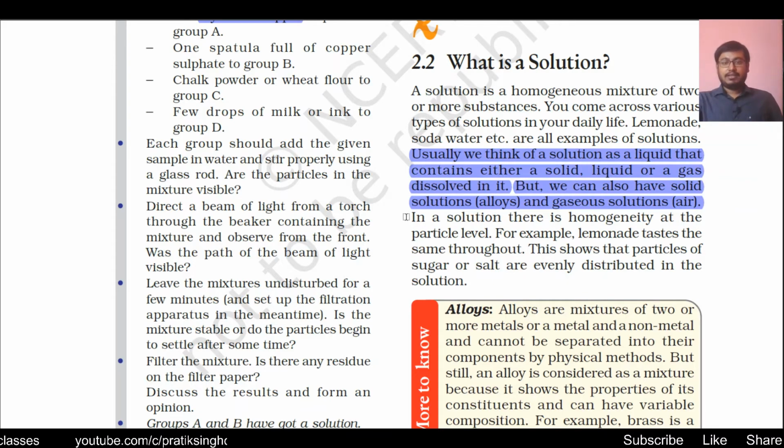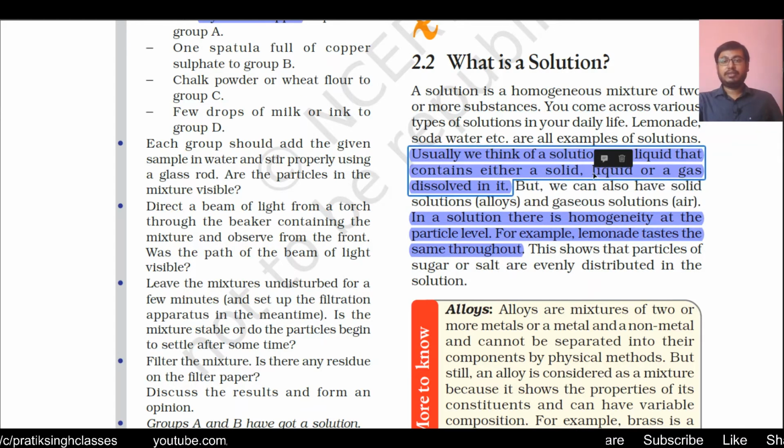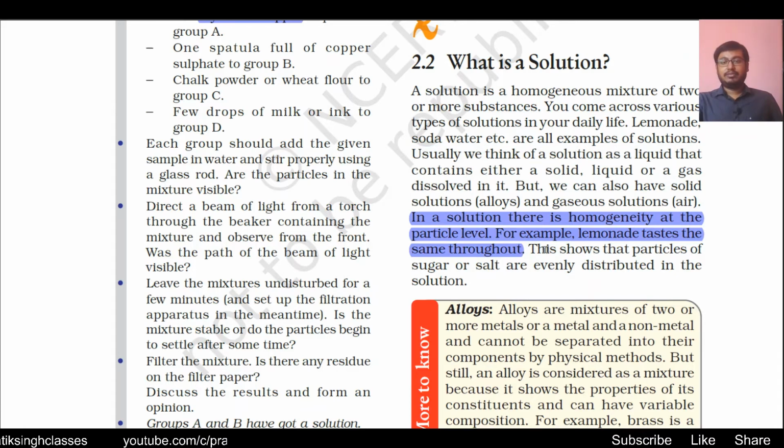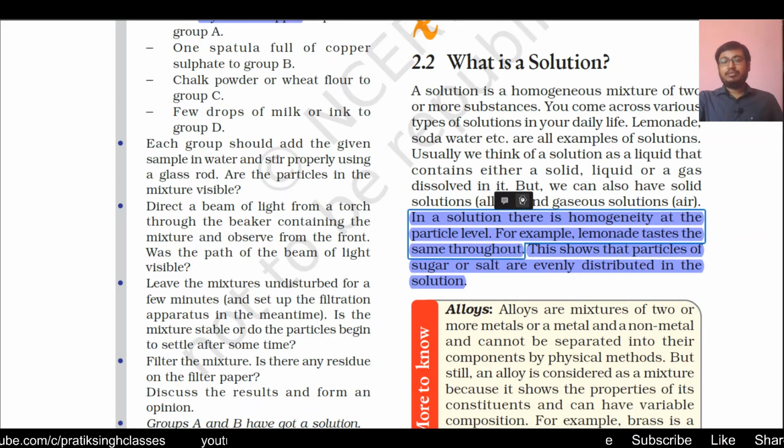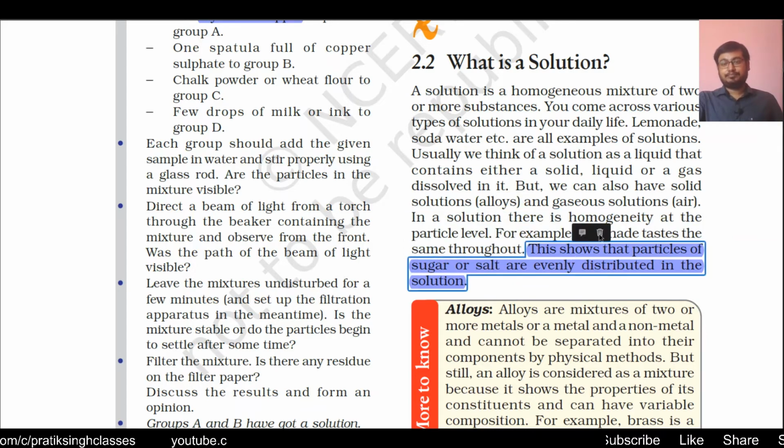In a solution, there is homogeneity at the particle level. For example, lemonade tastes the same throughout. That means it is homogeneously dissolved everywhere, throughout every drop of the drink. This shows that particles of sugar or salt are evenly distributed in the solution, means their amount everywhere is exactly the same.